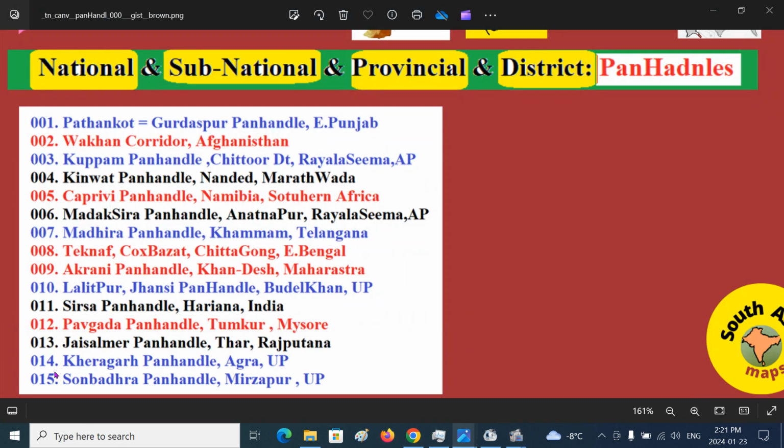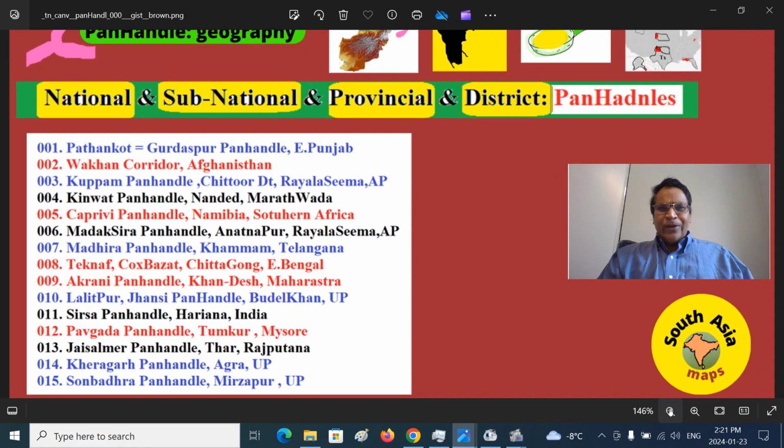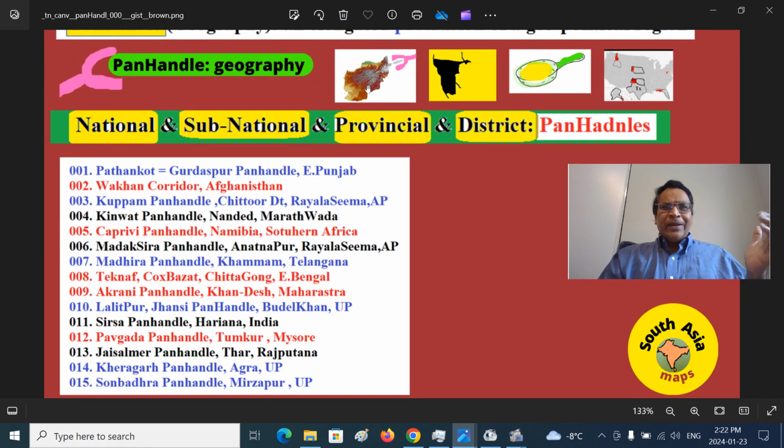We have already covered some of the panhandle regions. You can see various panhandles, national and subnational panhandles. Subnational means provincial, districts and so on. The Wakhan corridor of Afghanistan we will cover later. You see, this is the pan and this is the handle, like Namibia and the Caprivi Strip, or Afghanistan as the pan and the Wakhan corridor as the handle. So we are now in part 4, the Kinwat panhandle of Nanded district of Marathwada region of Maharashtra.